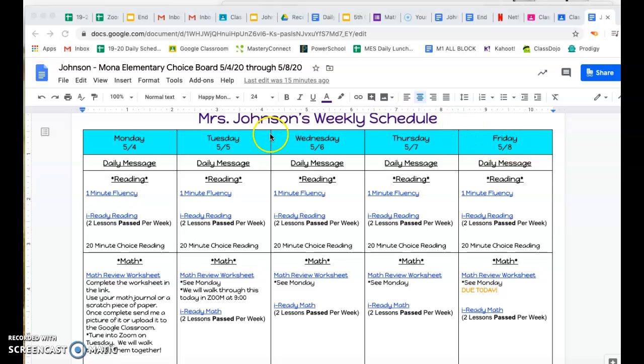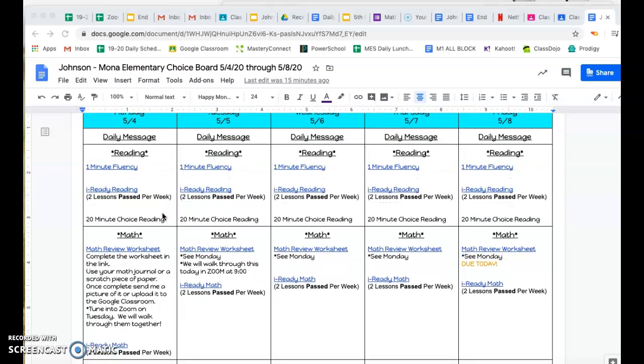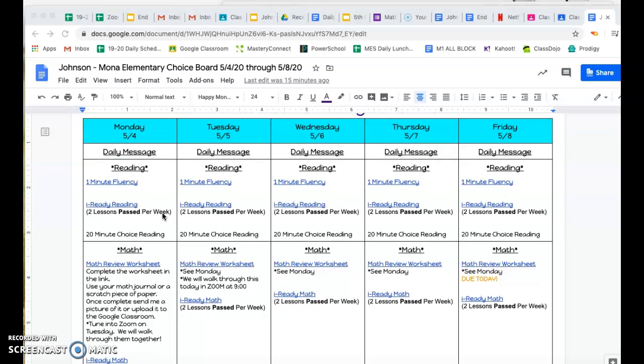The 8th. We are going to walk through real quick what today and this week's going to look like so that you don't have any questions. If you do have questions, you can still ask, but I just wanted to make it a little more clear. So, right here is where you usually click on your daily message. Obviously, this is what you clicked on to get here.